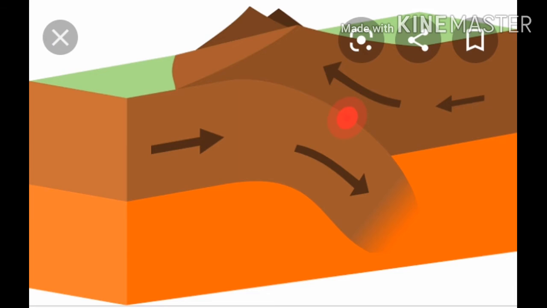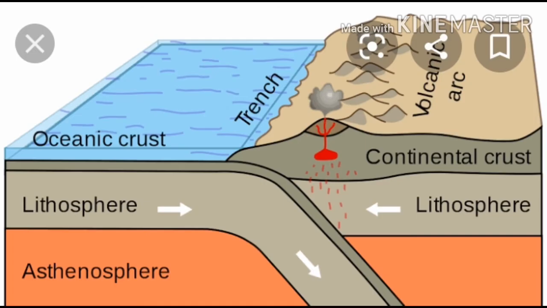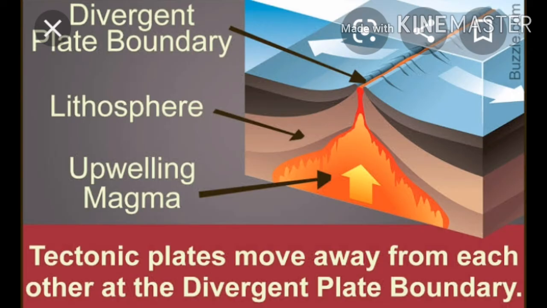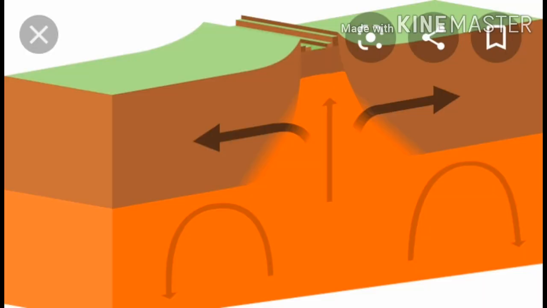That is called fold. Fault means when these plates are going far away from each other, one line is there between them, and that is called fault.